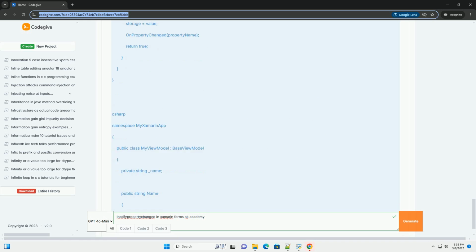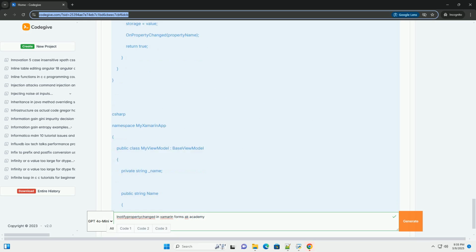Name property: this is the property we want to bind to the UI. Private backing field: _name is a private field that stores the actual value of the property. Getter: the getter simply returns the value of the backing field. Setter: the setter does the following.